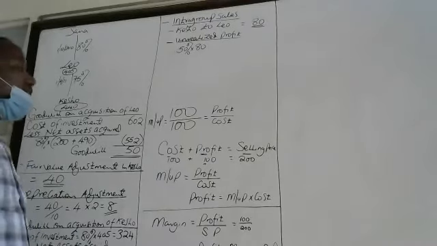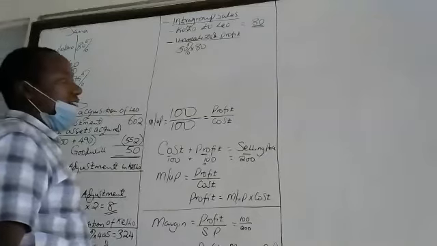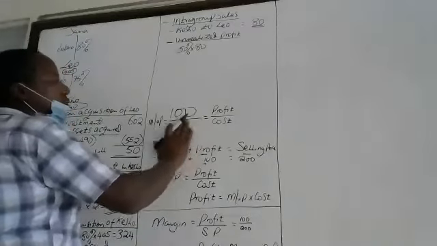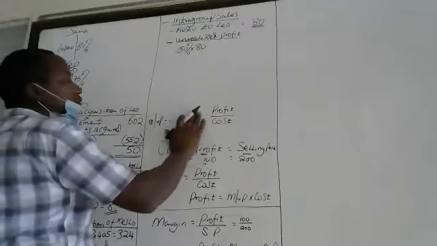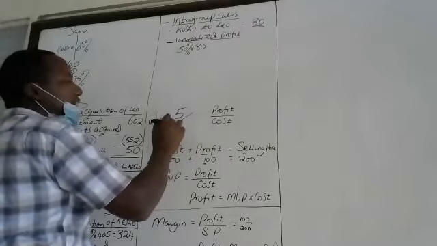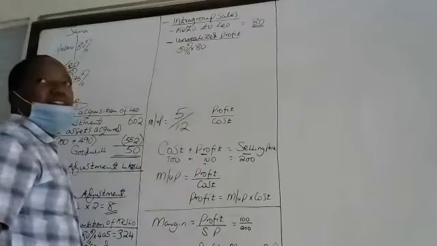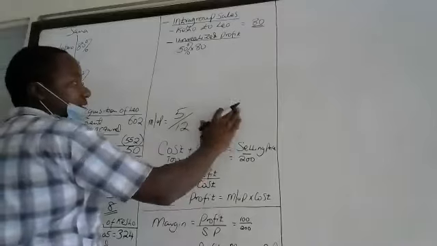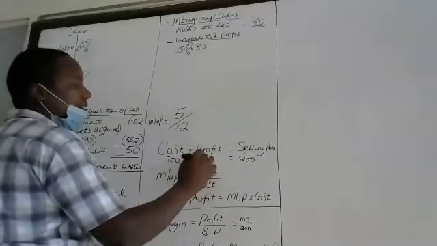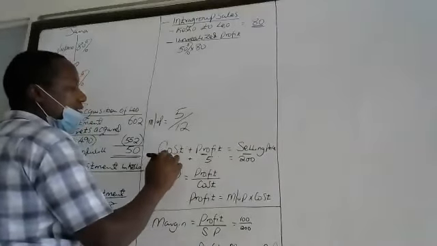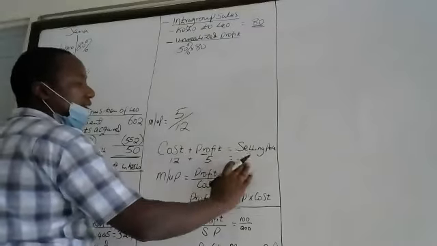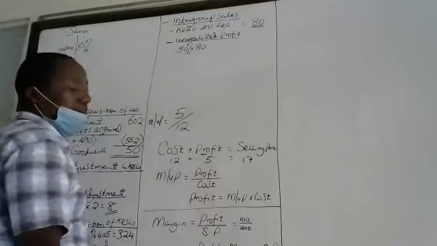Even when you are told that markup was 5/12 markup. What is that? It means profit is 5, and the cost is 12. So the selling price is 17.